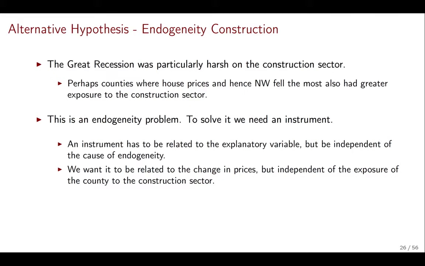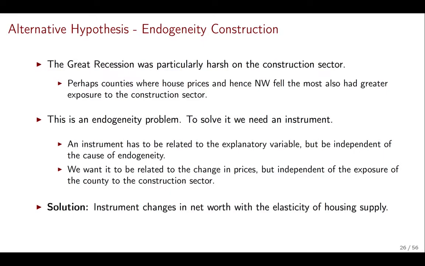To solve this problem, we need to isolate the portion of the change in housing net worth that comes only from changes in prices and not from changes in the construction sector. The second bullet puts it very nicely. We want the instrument to be something related to changes in prices, but independent of the exposure to the construction sector, so that we know that the variation we are using in prices is really exogenous. The solution that the authors come up with is they want to use changes in net worth explained by differences in the elasticity of housing supply.